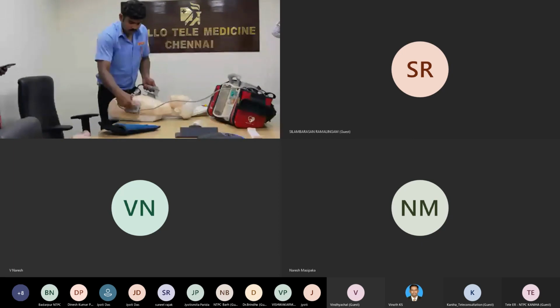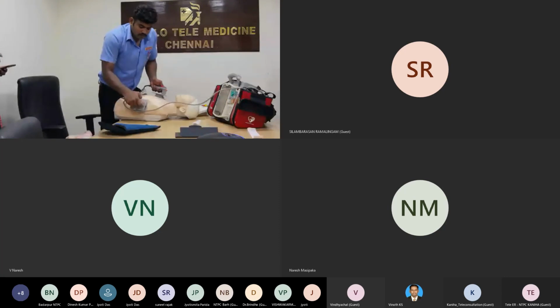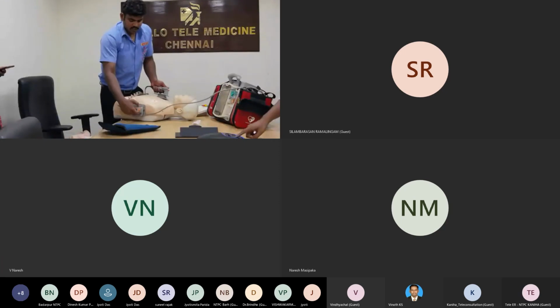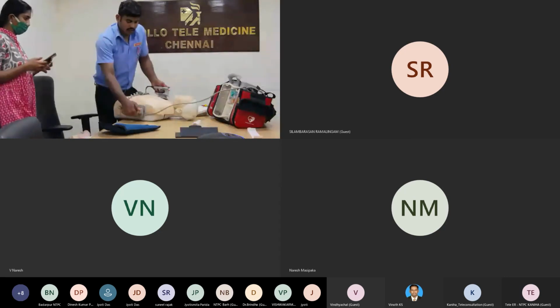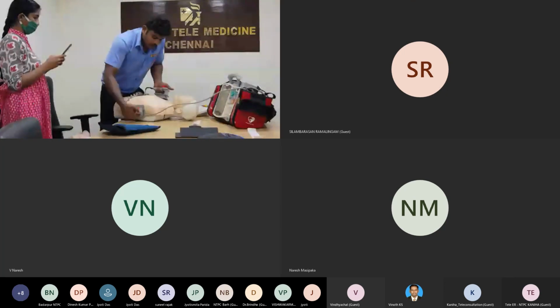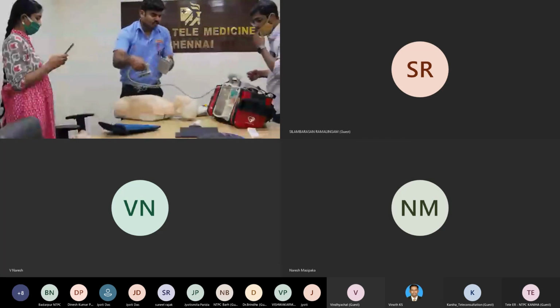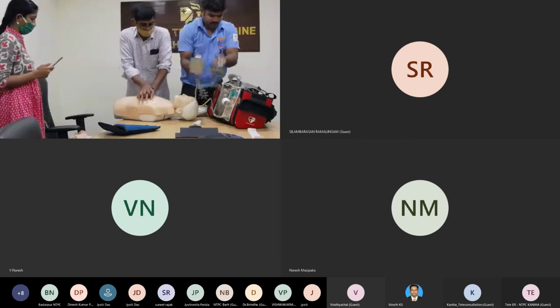Like this. Then press the charge button. This is the charge button, the white button. Then press the charge button. Look at the monitor. Okay. Charged. Then give the shock. Press both sides like this. Shock delivered. Then start CPR. Immediately after the shock is delivered, you have to resume the CPR.